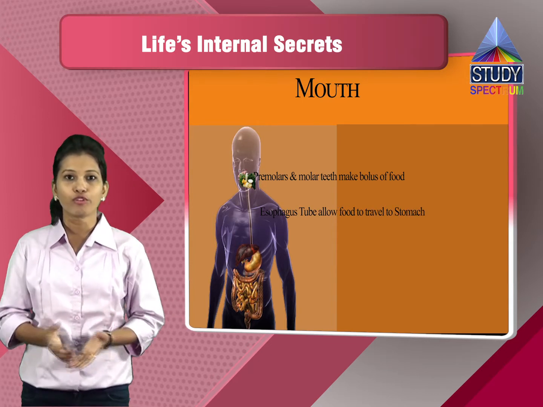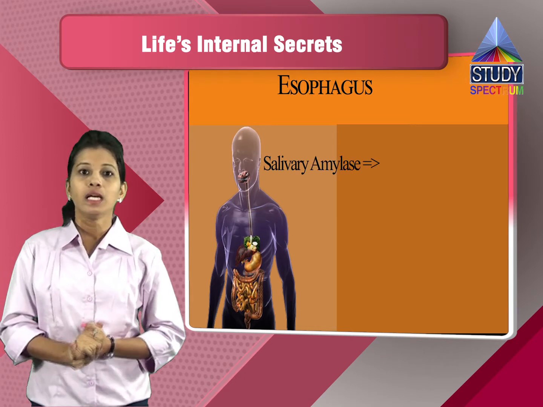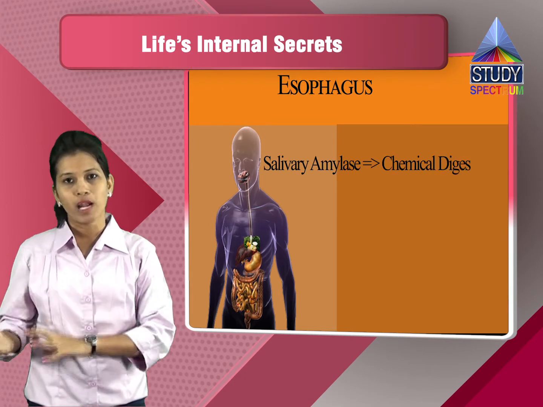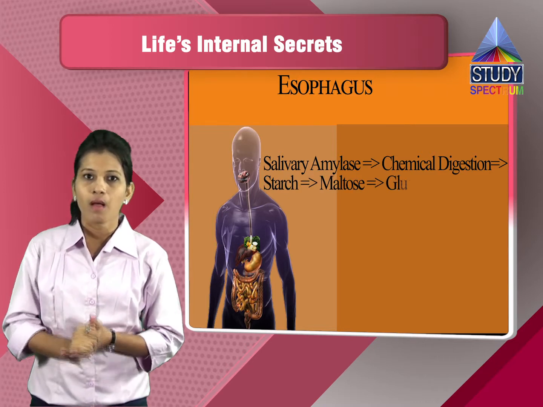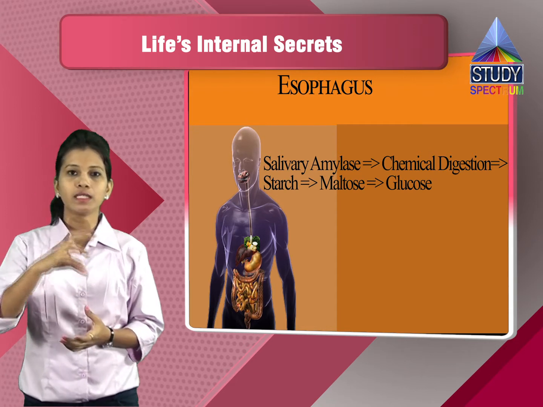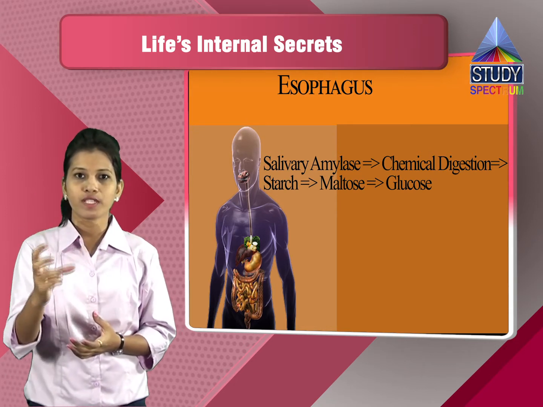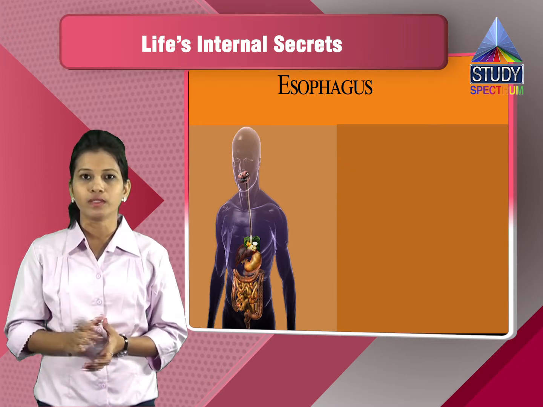Now already, as I have told you, the chemical digestion takes place with the help of the salivary amylase. The starch is broken down into maltose, and then later on it will be converted into glucose. Maltose is a disaccharide. Now from there, this bolus of the food is taken through the esophagus.